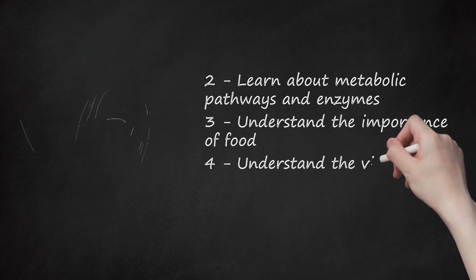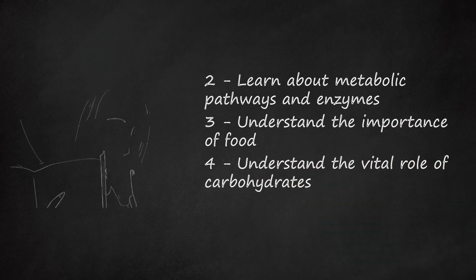4. Understand the vital role of carbohydrates. In addition to food rich in proteins, food that is rich in carbohydrates is also very important for the proper function of the cells in the body. Carbohydrates are the ultimate source of the important sugar glucose. This sugar is especially important for the function of the brain in humans, which relies on this sugar as an ultimate source for the generation of energy in the body in the form of ATP molecules.